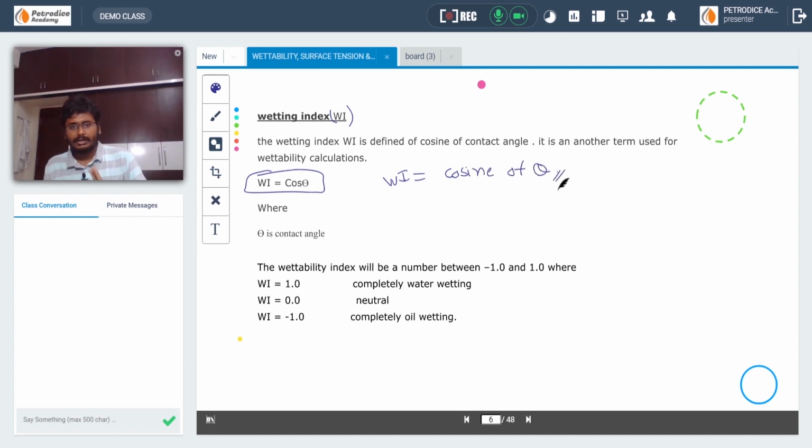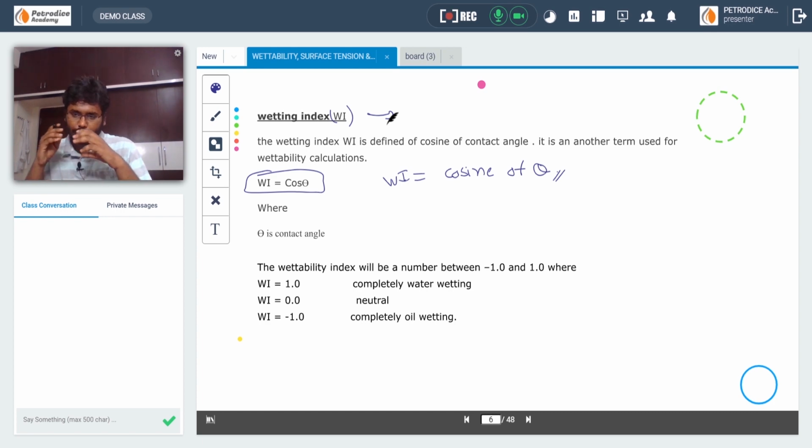In the next class I will explain how the wettability index is used to calculate the wettability of a rock. Basically, the wettability index is determined through basic calculations only.